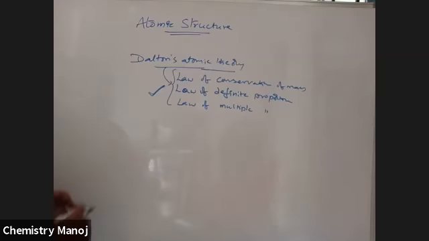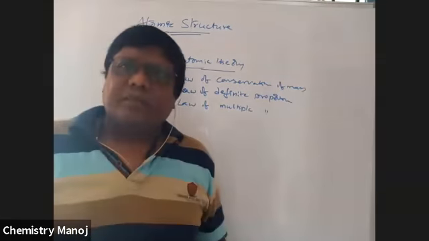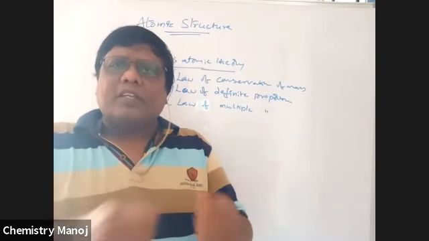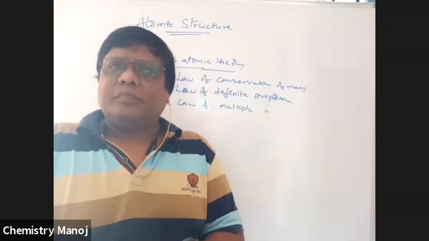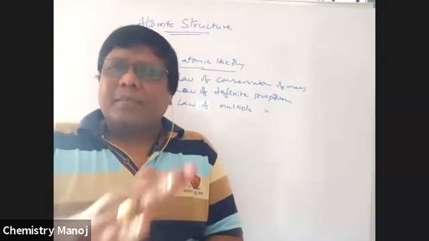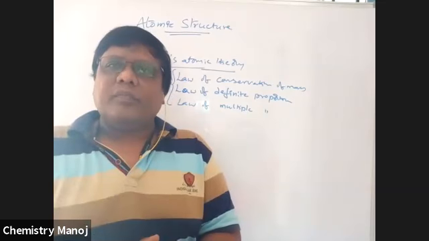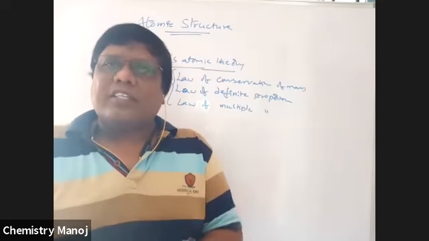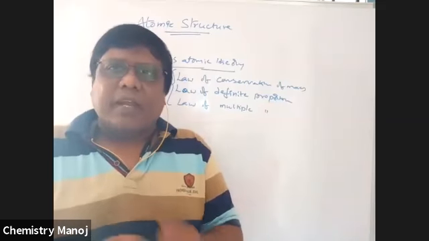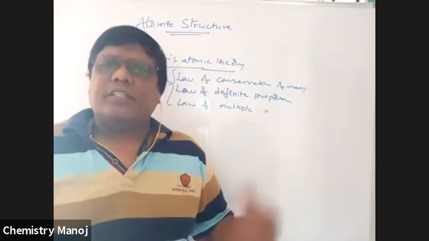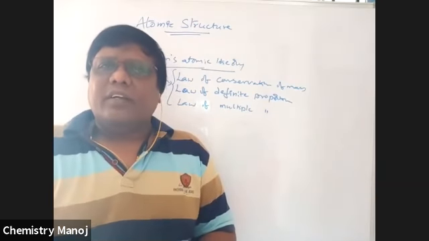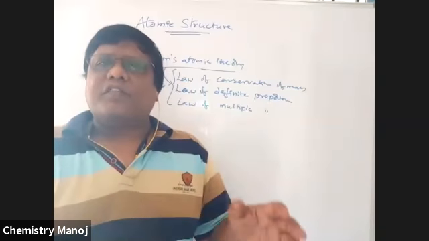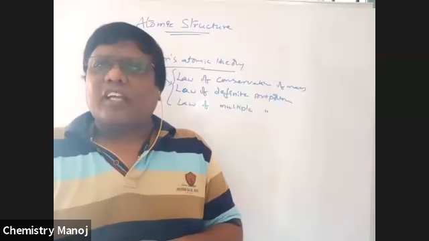What about those properties? Let us take a silk cloth. Rub the silk cloth with your hand or something else. Automatically, it acquires some electricity, some charge. Why is the charge developed on that silk cloth? Because of this rubbing. That is not explained by Dalton's atomic theory. That is why Dalton's theory is not sufficient to explain the structure of atom.